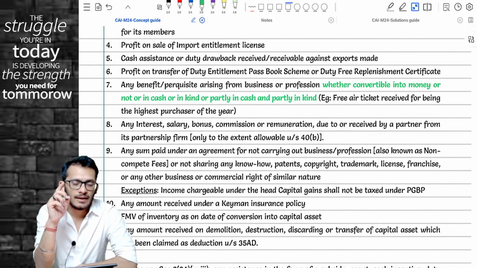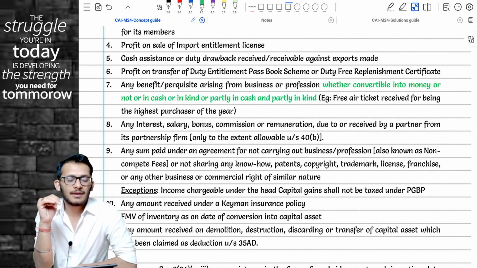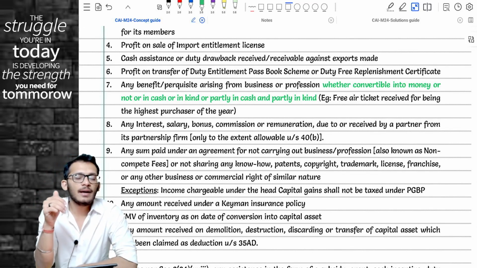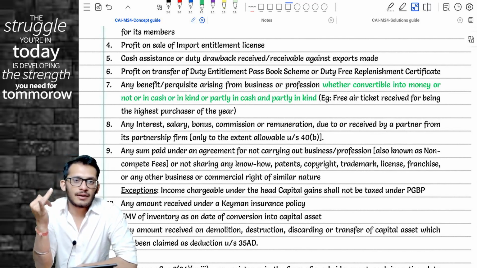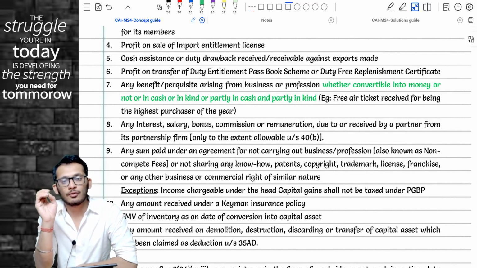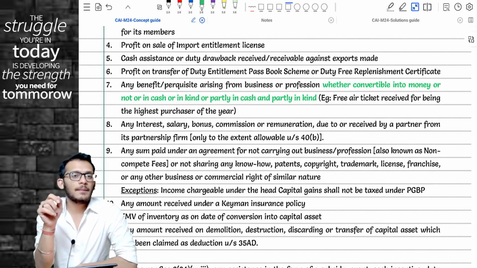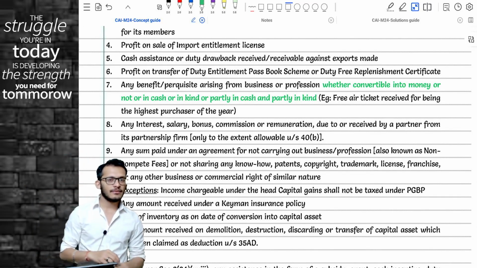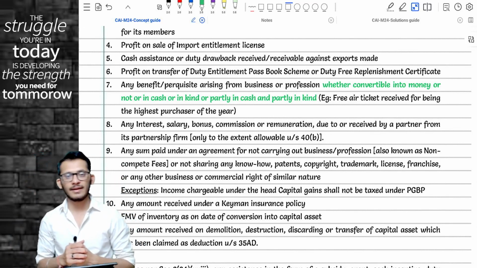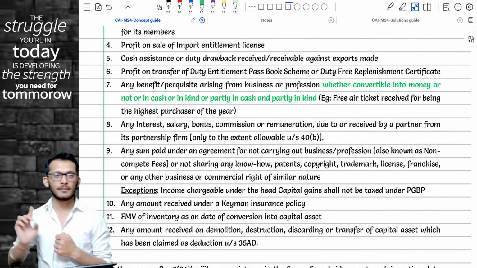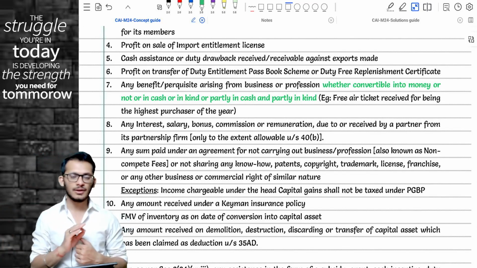Noticing all those mistakes, income tax made an amendment in the current year where they clarified that whenever a benefit or perquisite is extended to any person, this will now become taxable even if it is not convertible in money, or even if it is in cash or in kind, or partly in cash or partly in kind. It doesn't matter. Any mode of payment is okay. With this amendment, going forward, if anyone extends a waiver of loan, the waiver of loan now becomes taxable in the hands of the recipient, because it will get covered in the benefits or perquisites clause. Just a clarification section, nothing more than that.